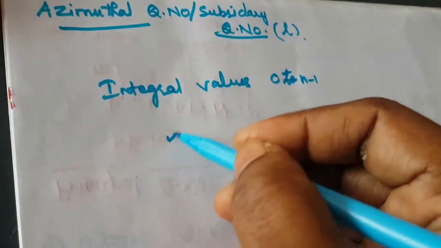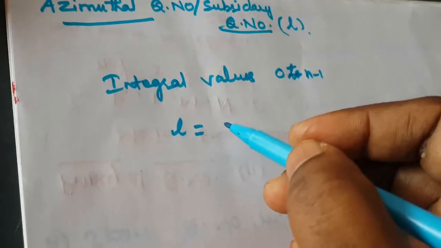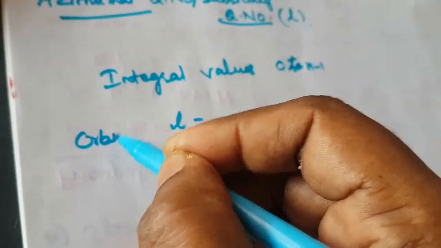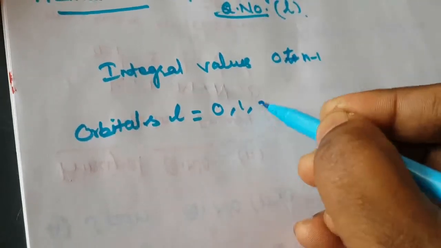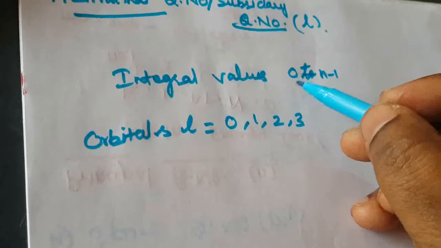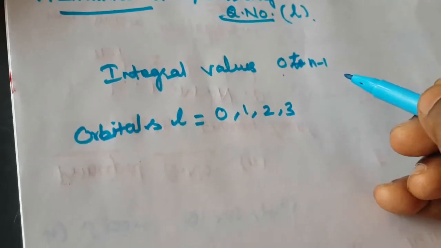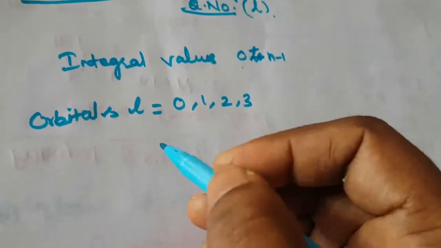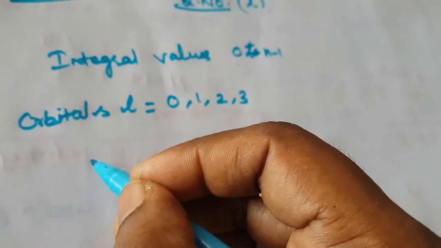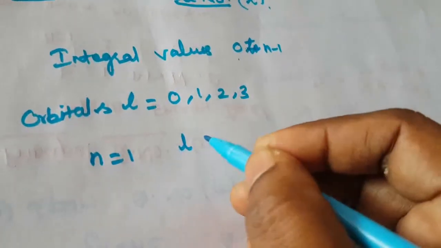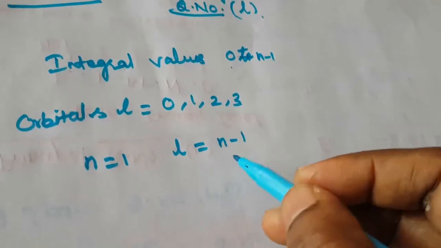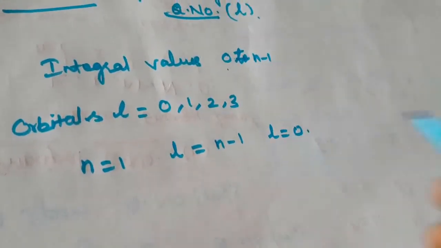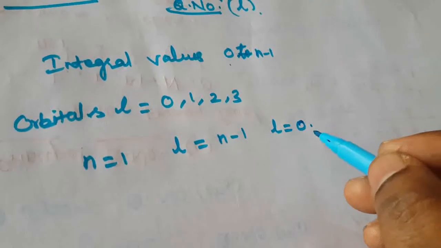So the l value represents subshells, that is, orbitals. What are the orbitals present here? That is l is equal to 0, 1, 2, 3, because the values exist from 0 to n minus 1. How to calculate the maximum number of electrons? For n is equal to 1, l is equal to n minus 1. The n value is 1, 1 minus 1, so the l value is equal to 0. What is the meaning of l is equal to 0?